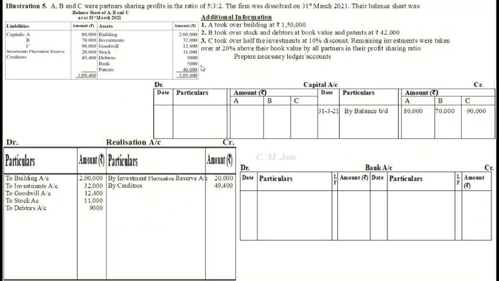So this balance will come as opening balance in bank account, debit side, to balance brought down 5,000. Next asset is patents. It will also get transferred to realization account. So realization account debit side, to patents account 40,000.